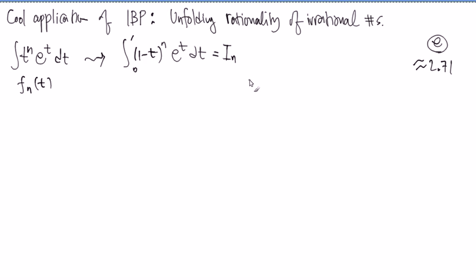the recursive formula. This time the recursive formula is between numbers, the nth number and the n minus first number, the relation between them. So let's do the integration by parts. So usually we knock down that power, the nth power. So which one were we integrating? e to the t, right? Make sense? e to the t. It's (1 minus t) to the nth power times e to the t.